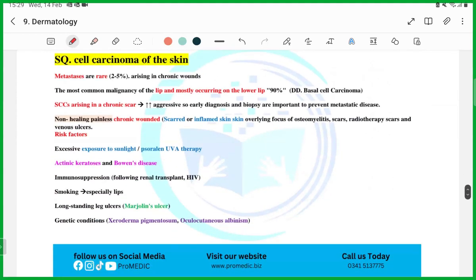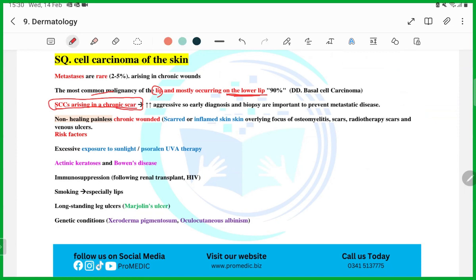Okay. Next topic is squamous cell carcinoma of the skin. For squamous cell carcinoma of the skin, you have to remember a few things. First of all, it is the most common malignancy appearing near the lip, over the lower lip. Then the other important thing that you are going to get is squamous cell carcinoma arising in chronic scars.